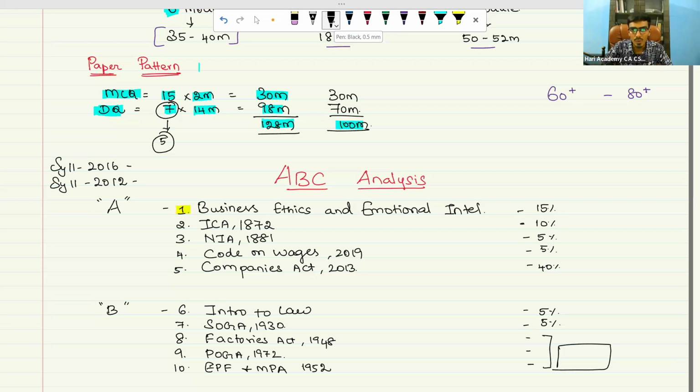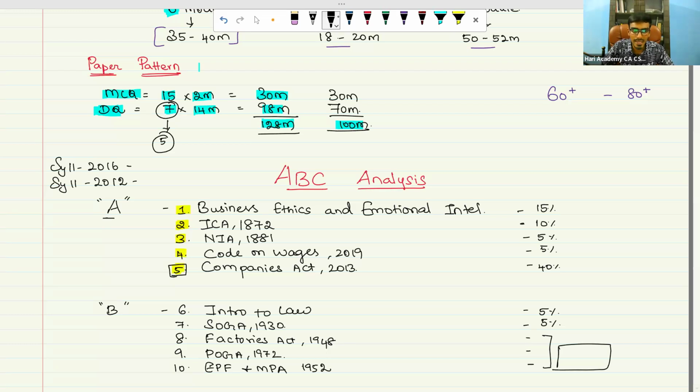Now, coming back, the second preference we are going to give to the Indian Contract Act. They are giving very good quality questions from the Indian Contract Act as well. The third preference will be given to the Negotiable Instruments Act 1881, the fourth preference to the Code on Wages 2019, and the fifth preference to your Companies Act.